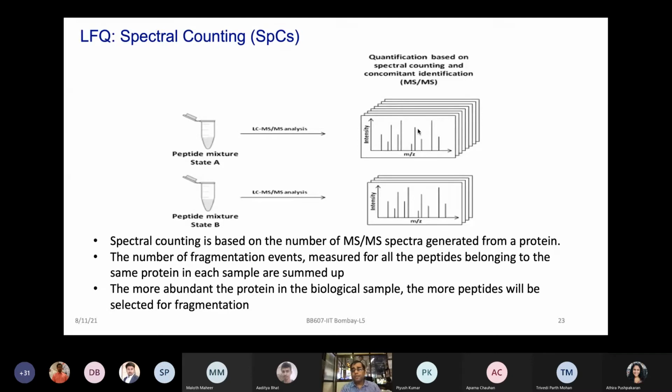But with spectral counting, what you are looking at is how many MS/MS spectra are generated from that given protein, right? To measure these fragmentation events, you measure all the peptides which belong to that protein. So you will have one peptide like this, but then you count all the peptides that come from that given protein, and how many spectra you have acquired from each of those peptides in your condition A versus condition B. When you sum those up, you can work out how much abundance you have, which is higher or lower in healthy versus disease.